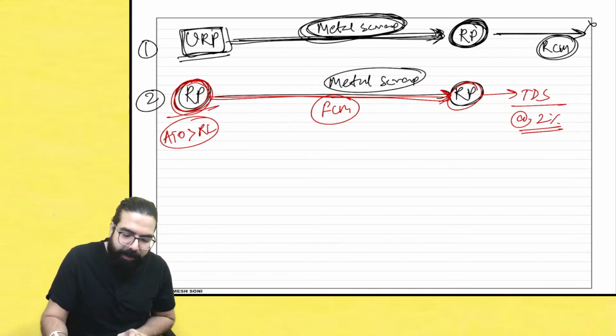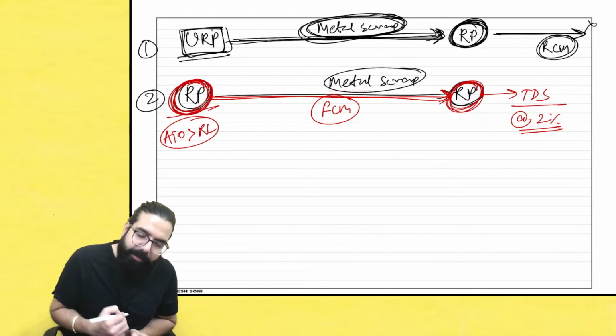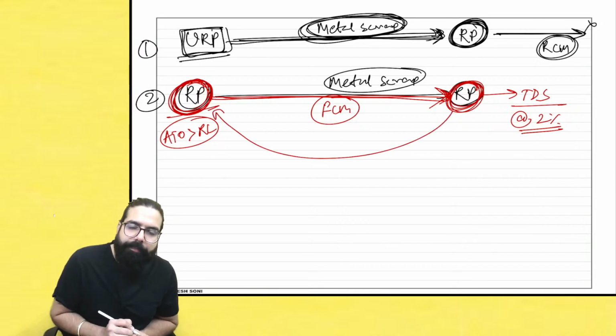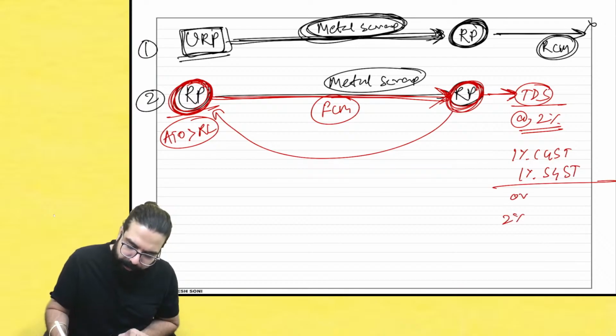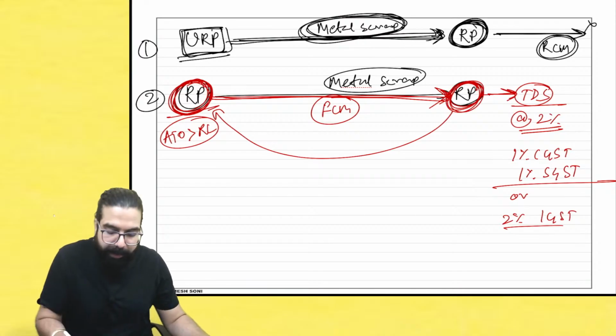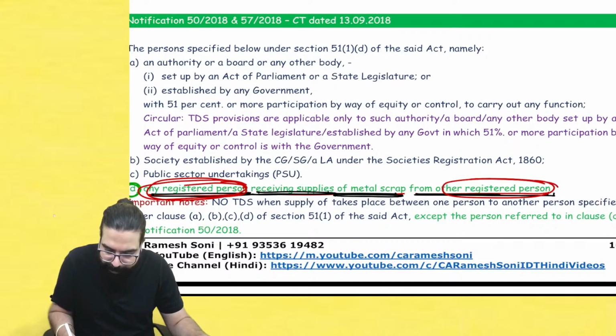But what they are trying to tell over here, whenever one registered person is there, another registered person is there, if this person is supplying metal scrap, then the other registered person, when he is making the payment, he will have to deduct TDS at the rate of 2%: 1% CGST, 1% SGST, or 2% IGST. Is this point clear to all? People, you have to tell me, are we all clear with this point? The fourth one has been one registered person supplying to another registered person.